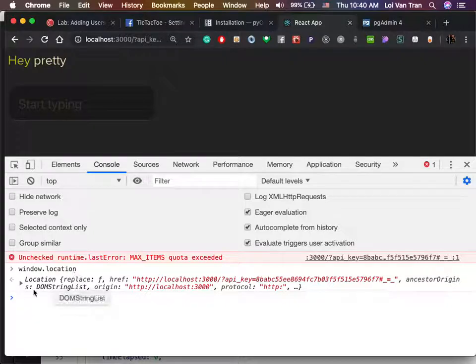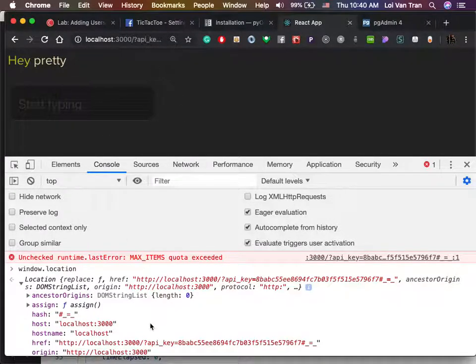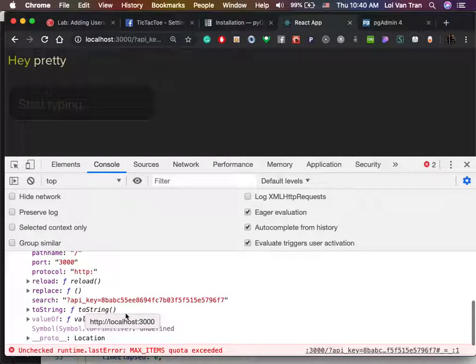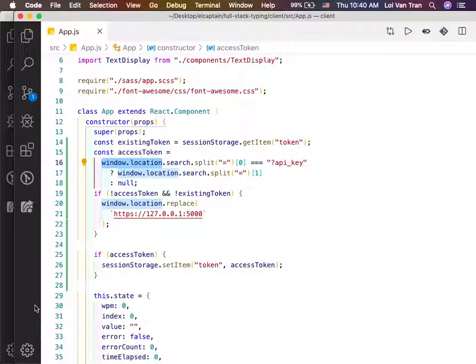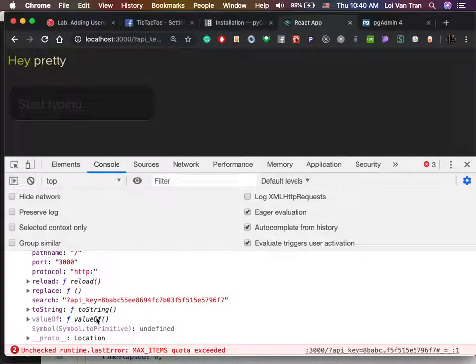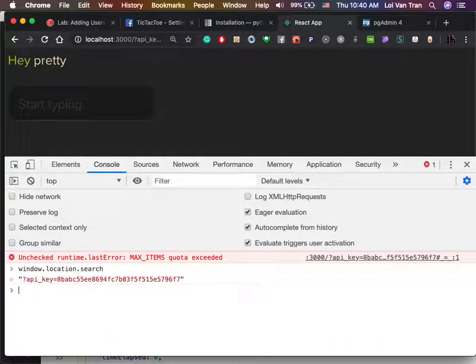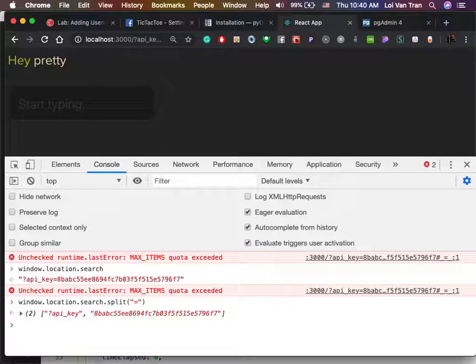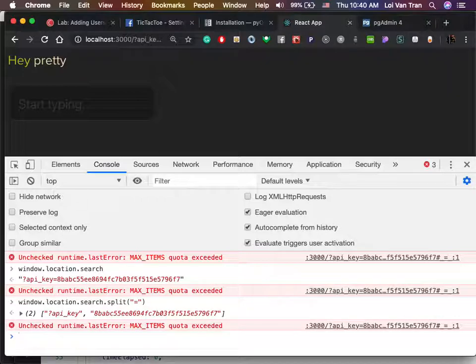If you type this into your browser, it's going to give you some information about this URL, and you can see a whole bunch of other stuff, right? And specifically, we can look at search. That's what we're looking at right here. So we do that search, and you can see that it breaks it down to the string, and then now we're going to run an additional method called split, and that's going to break down this string into an array of different things, right?